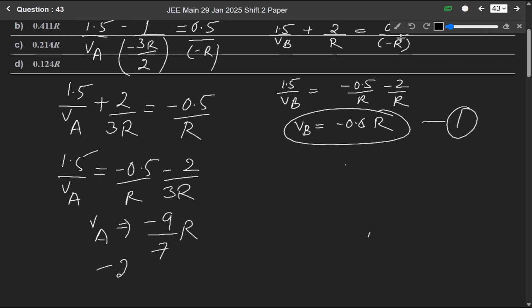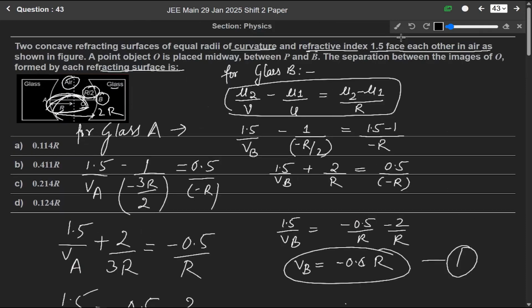Okay, let us say this is equation number 2, and in this question we are asked to find the separation between the images of A formed by each refracting surface.